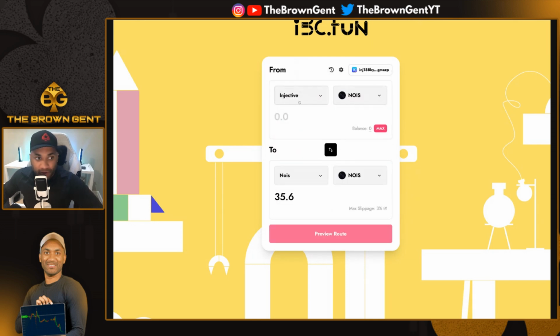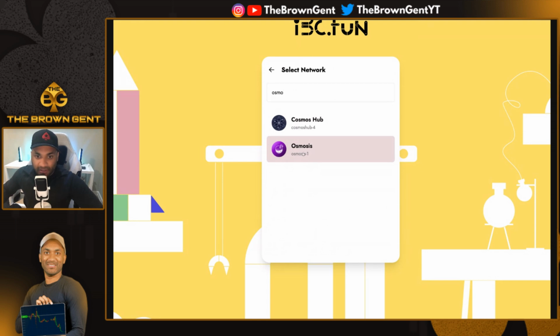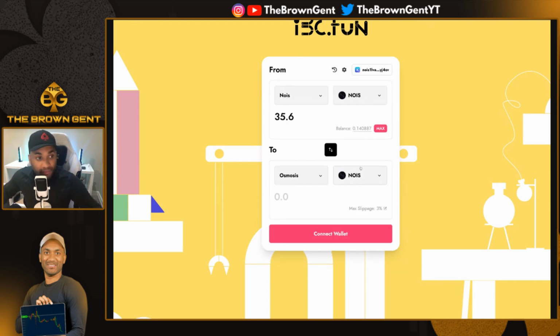Once I've made this transfer of sending the NOIS from Injective to NOIS, then what I'll do is go from NOIS to Osmosis. And by doing that, I deposit it directly into the Osmosis chain, and I'm able to open up Osmosis Zone and make the swap. So I did both of those activities before the video. I wanted to make sure that it worked.